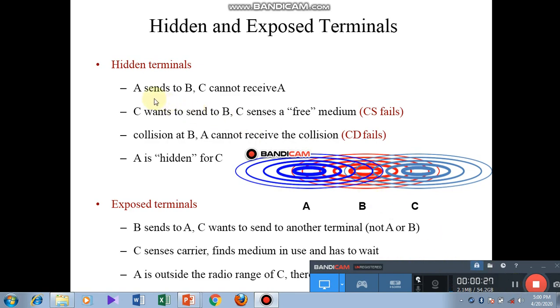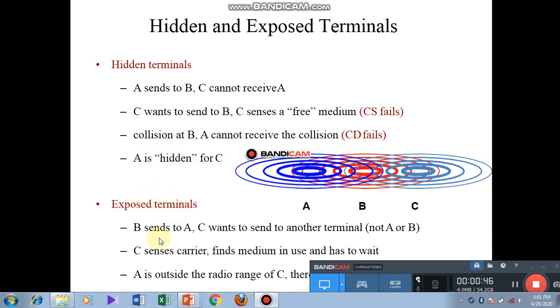Hidden terminals: A sends to B, C cannot receive A, C wants to send to B, C senses a free medium, CS fails, collision at B, A cannot receive the collision, CD fails, A is hidden for C.